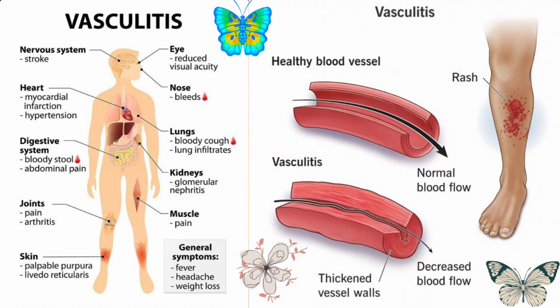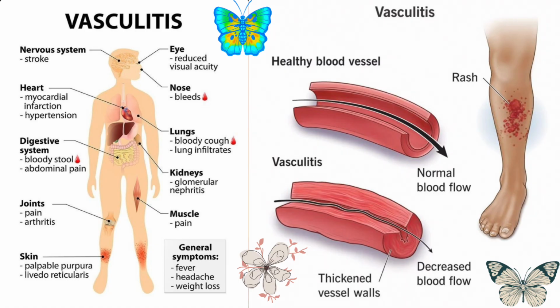Large vessel vasculitis involves the aorta and its major branches. Classic examples are giant cell arteritis and Takayasu arteritis. Medium vessel vasculitis affects main visceral arteries and their branches. The prototype is polyarteritis nodosa, where inflammation leads to aneurysms or infarcts in organs such as the kidney and intestine.